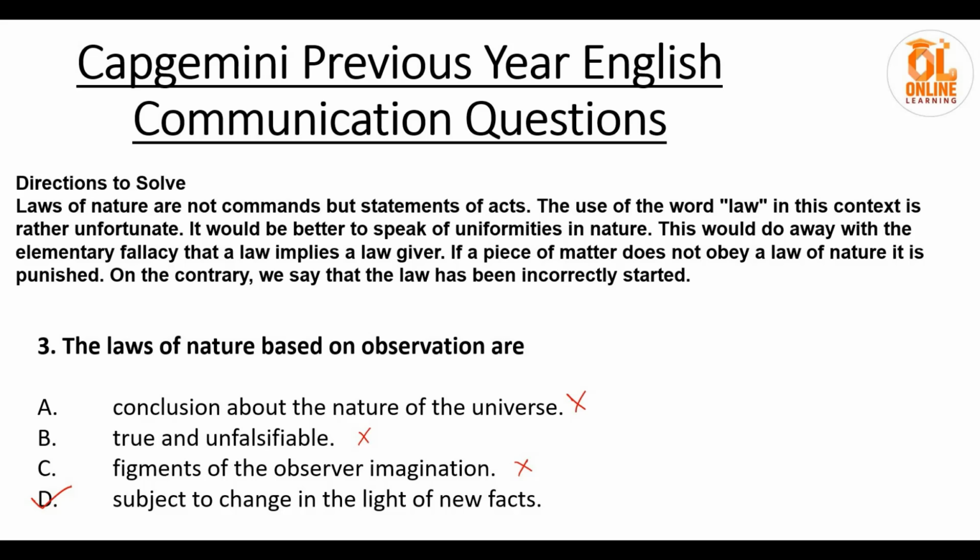That was considered a fact at that point of time, a fact of nature. But things evolved, people did many discoveries, and they came up with a new fact that no, the earth is revolving around the sun and the sun is static. So the laws of nature are actually subject to change in the light of new facts, because there are discoveries happening every day.